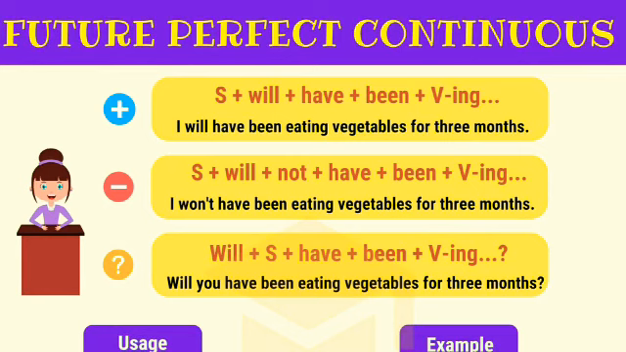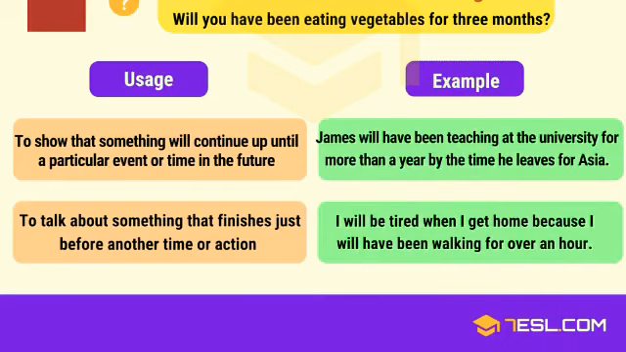At the time of changing a sentence into negative, we are just adding not in between will and have. At the time we are changing a sentence into a question format, we are just interchanging subject and verb. I mean, will comes first, subject goes second. The examples: I won't have been eating vegetables for 3 months. Will you have been eating vegetables for 3 months? Okay, that's it. Let's see the usage and examples.